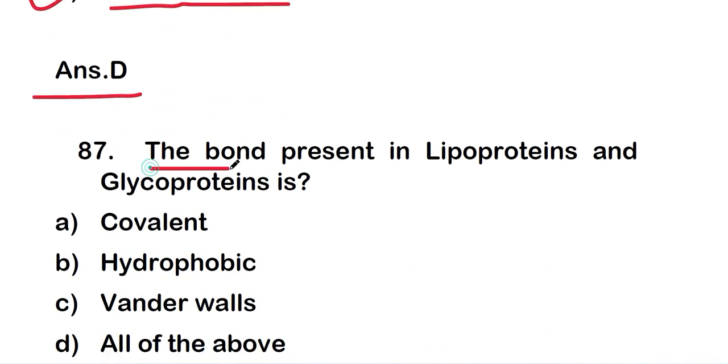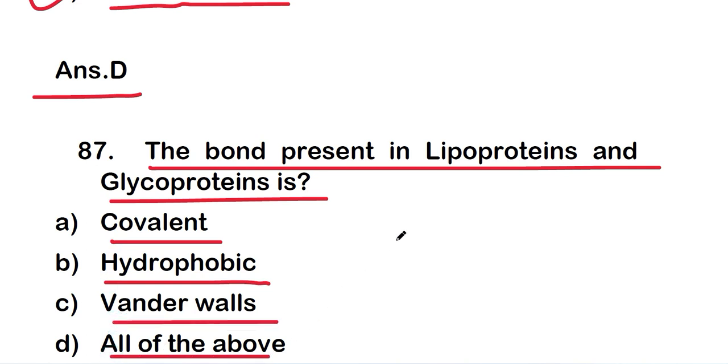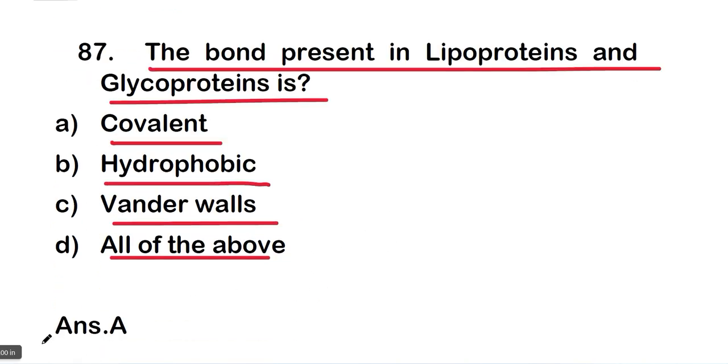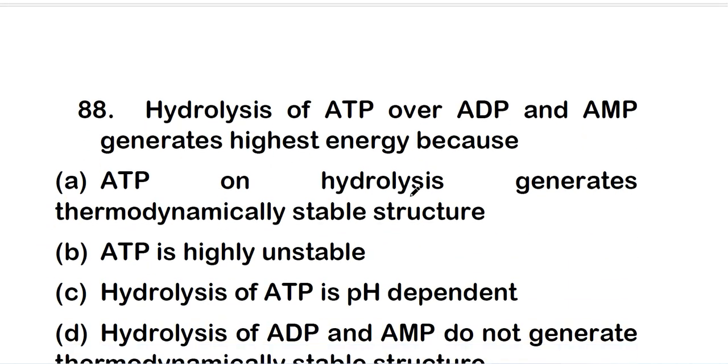Here the bond present in lipoproteins and glycoproteins is covalent, or hydrophobic, or van der Waals, or all of the above. And the right answer is option A, covalent. So the bond present in lipoproteins and glycoproteins is covalent bonds.